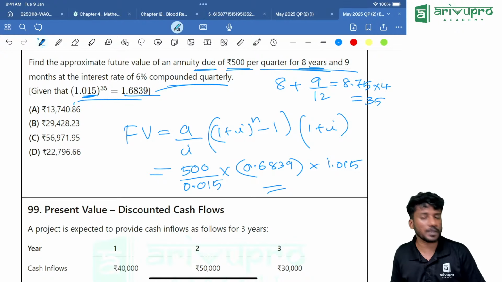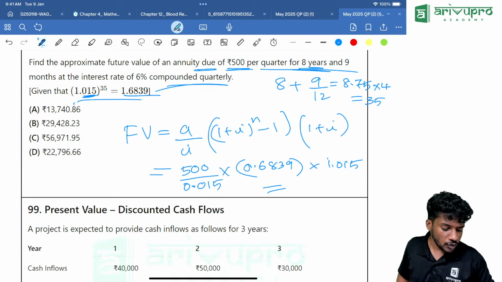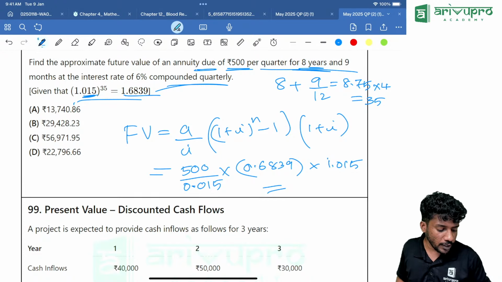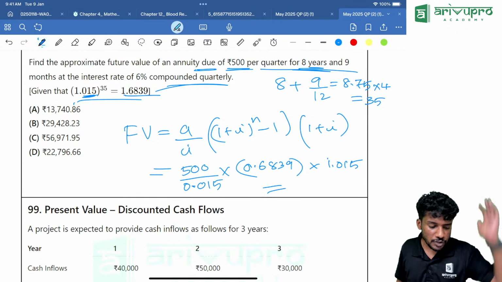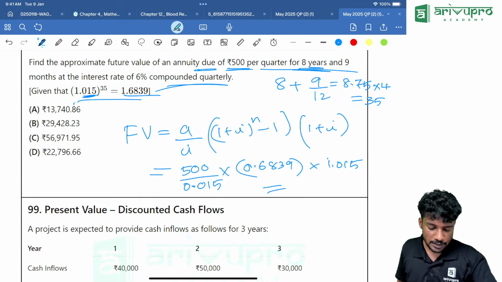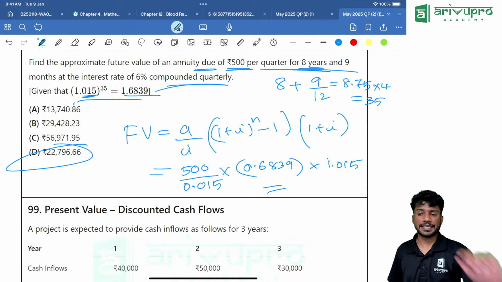That is 500 into 0.6839 into 1.015 divided by 0.015. How much did you get, people? Yes, the approximate answer is option D. Next one.